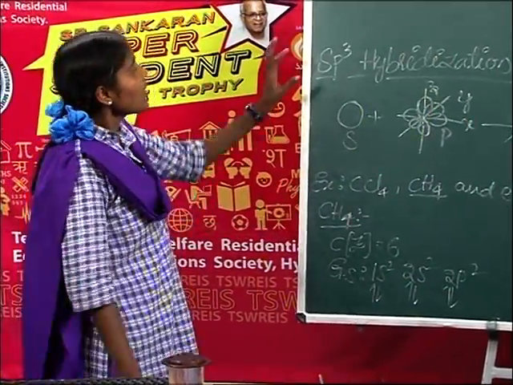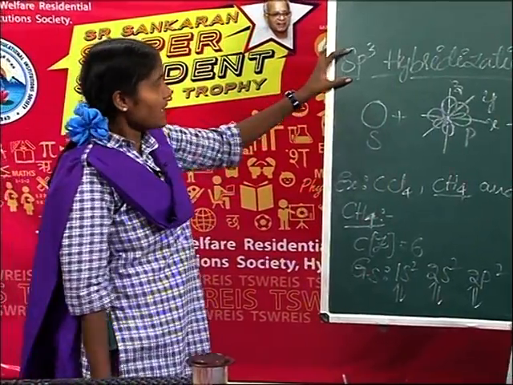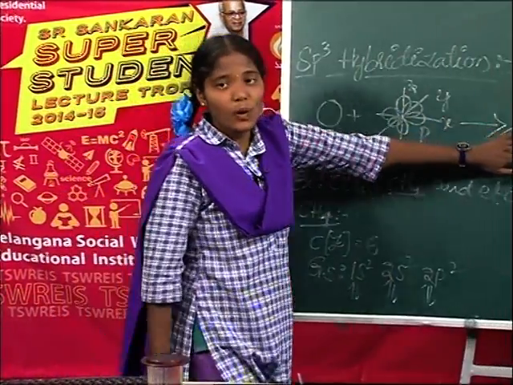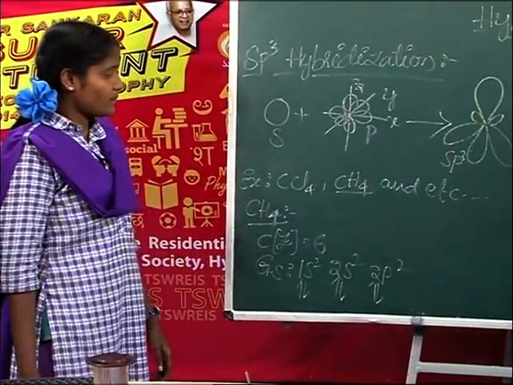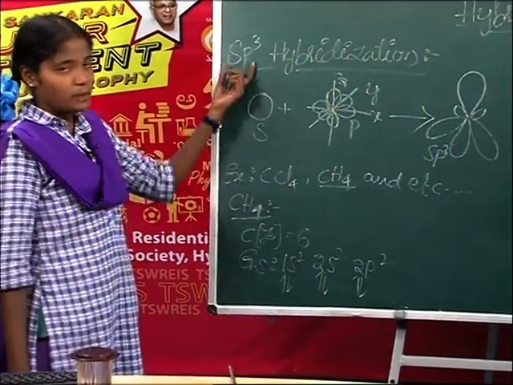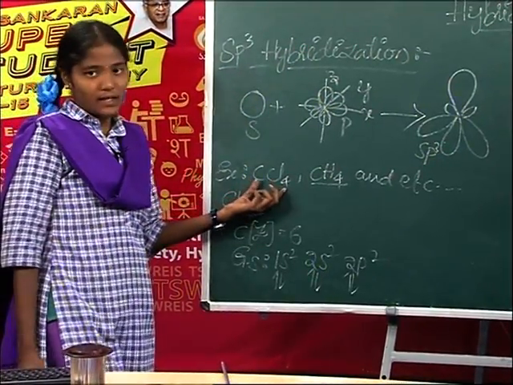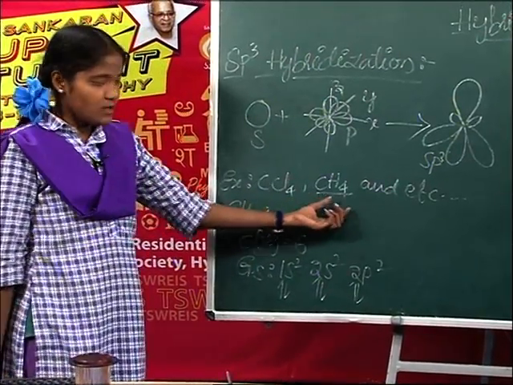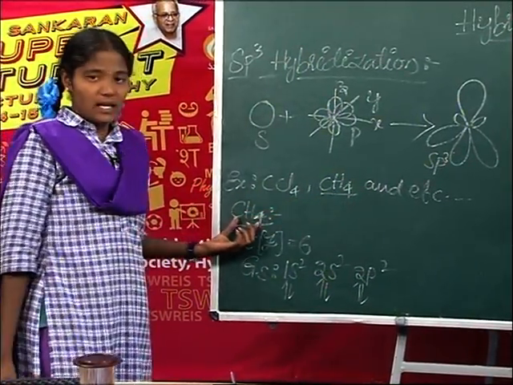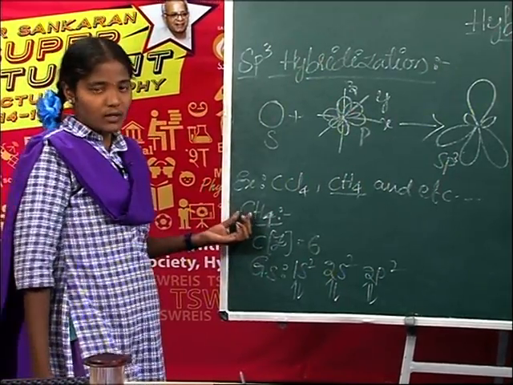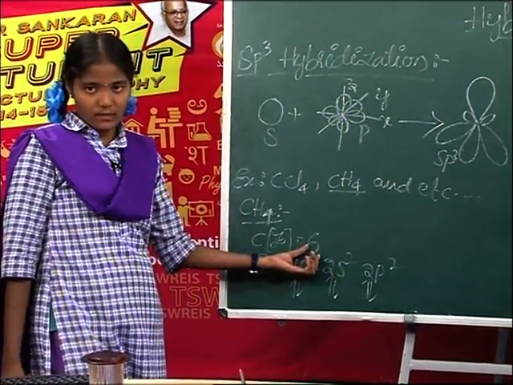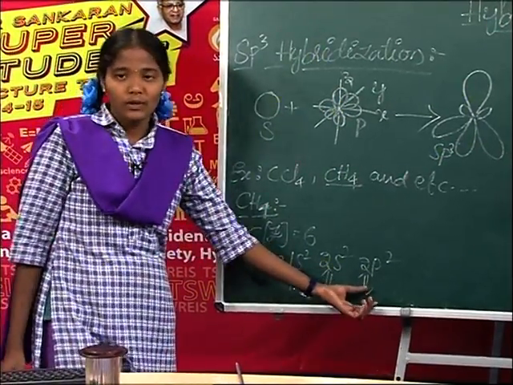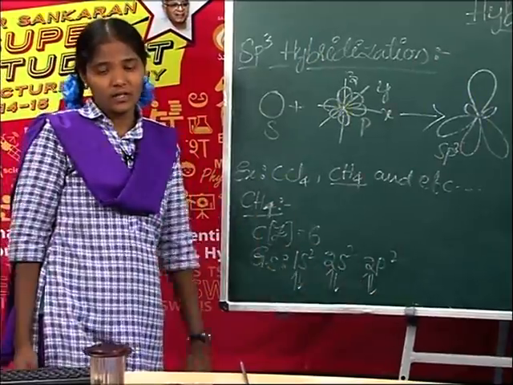Did you understand? In this hybridization, one s orbital and 3 p orbitals intermix with each other. It gives 4 sp3 hybrid orbitals. Examples of sp3 hybridization: carbon tetrachloride, methane. Let us take one example, methane. In CH4, the central atom is carbon. The atomic number of carbon is 6. So the ground state electron configuration is 1s2, 2s2, 2p2.